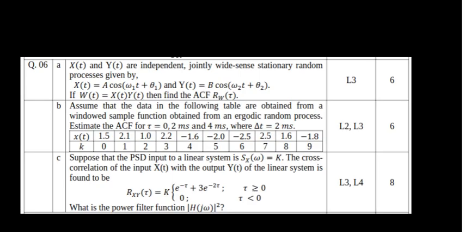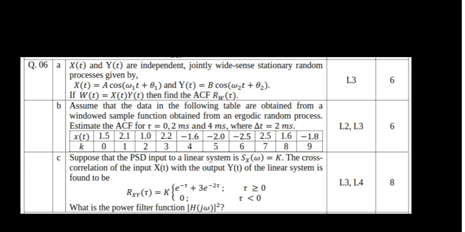The next question of the question paper is this one. If x of t and y of t are independent, jointly wide sense stationary random processes given by x of t is a cos(omega 1 t plus theta 1) and y of t is b cos(omega 2 t plus theta 2). Here it is not mentioned, but understand that theta 1 and theta 2 are random variables. If w of t is x of t into y of t, then find the autocorrelation function Rw of tau.